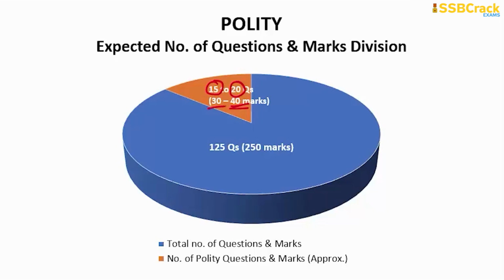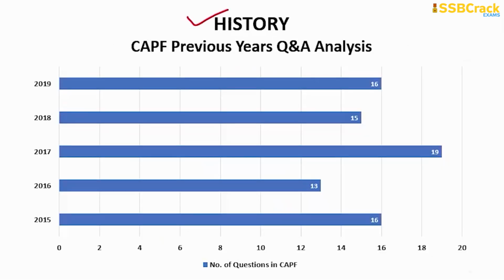Okay. Now, next is the history portion. It is also very, very important. The weightage from the history is also high. You can see 19 questions were there in the year 2017 and 13 questions were there in the year 2016. So the average was 13 to 19 questions. In the year 2019, there were 16 questions, in 18 again 15 questions, and in 15 there were 16 questions.